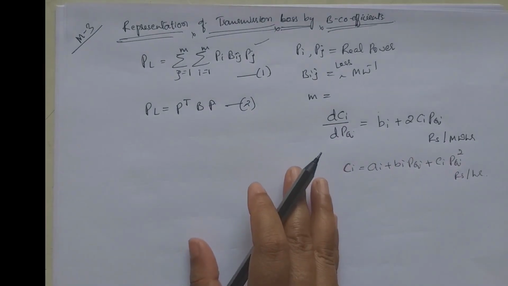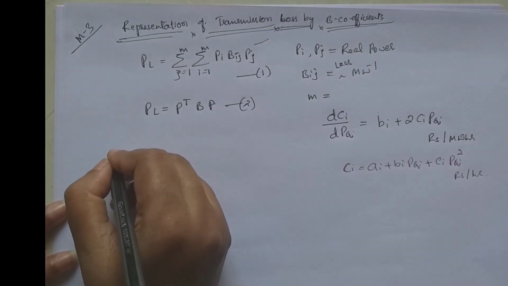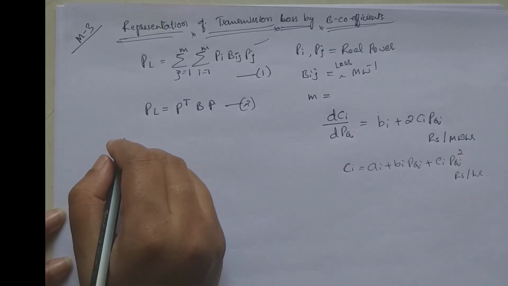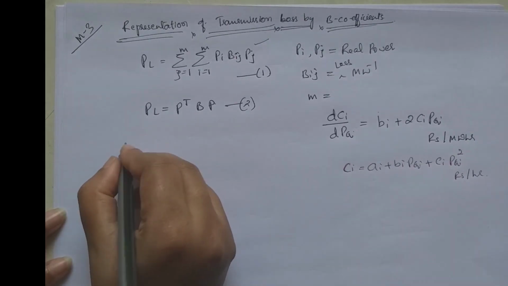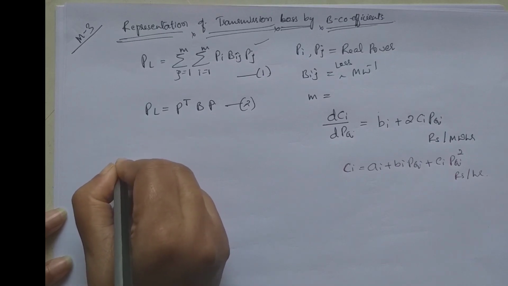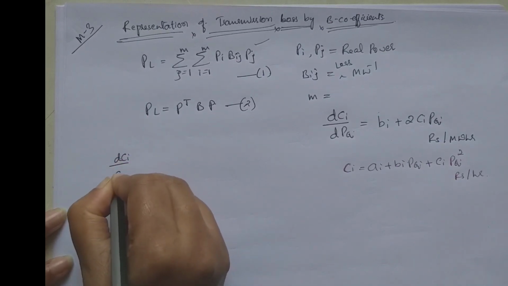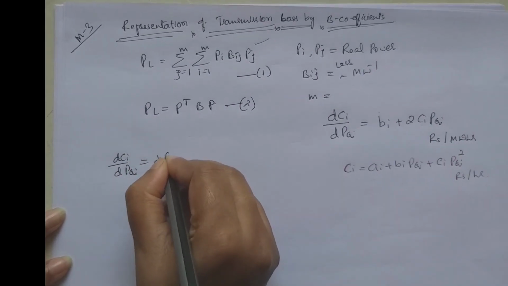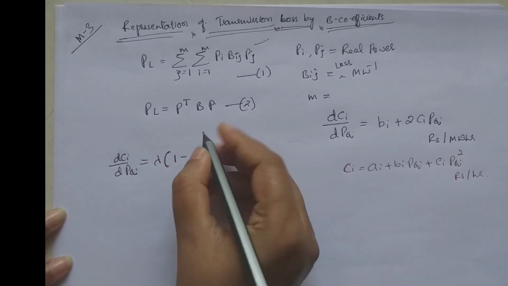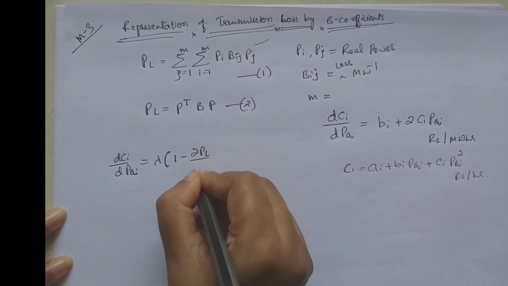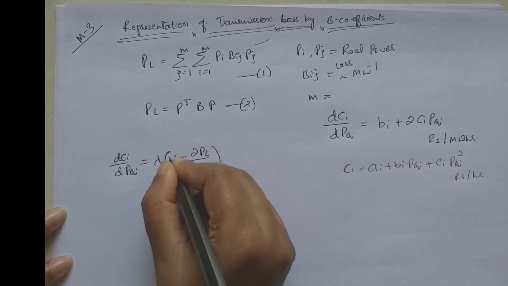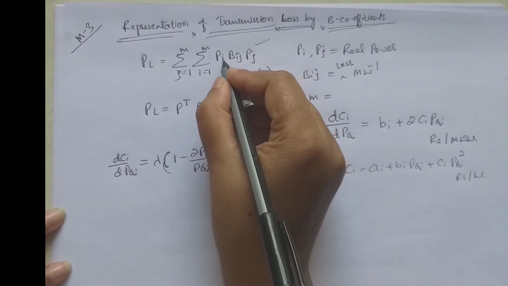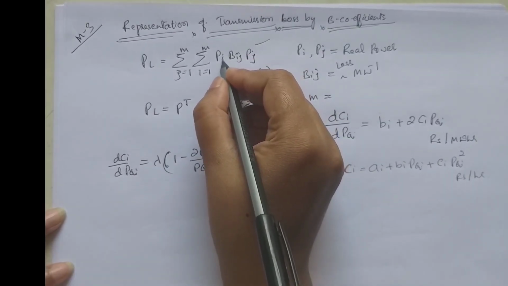So for optimal operation including transmission loss, the formula is given by incremental cost is equal to lambda into 1 minus incremental transmission loss. Let us consider Pi is equal to Pj in this particular equation.